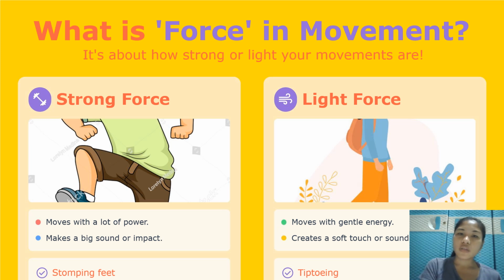But what about when you tiptoe quietly so you don't wake anyone up? Or maybe you're giving a soft clap. That's using light force, which is gentle and uses less energy.